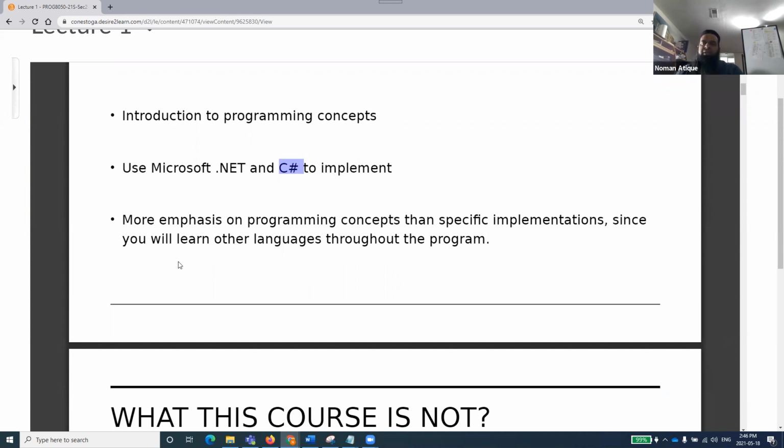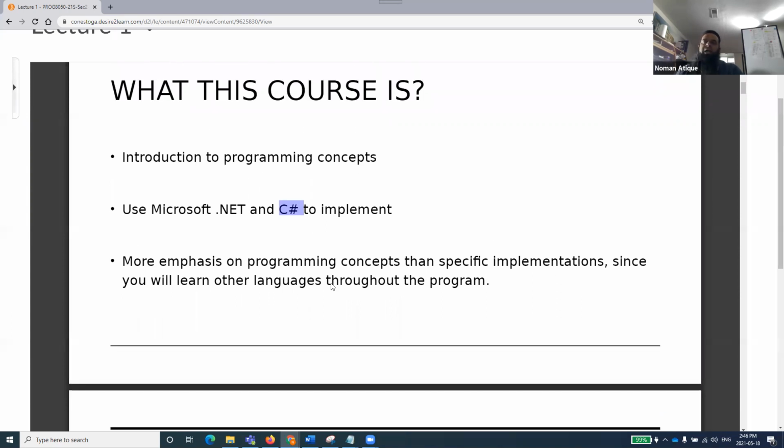So this course will act as an introduction to programming in general. Why? Because those unfamiliar, those having no experience of programming, will be familiarized with programming and implementing it in C# and .NET. But if you understand the basic programming concepts that I talked about, the mother concepts, you will be very good at implementing those concepts in other programming languages as well.